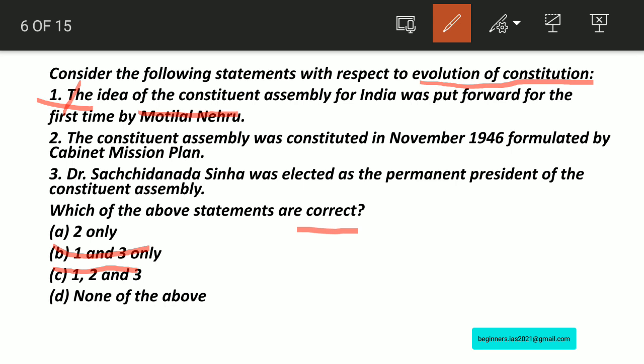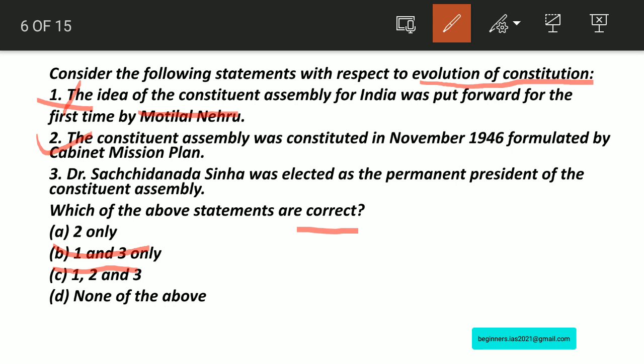Let us move on with statement number 2. The Constituent Assembly was constituted in November 1946, formulated by the Cabinet Mission Plan. Yes, it is based on the Cabinet Mission Plan. Therefore, statement number 2 is right.